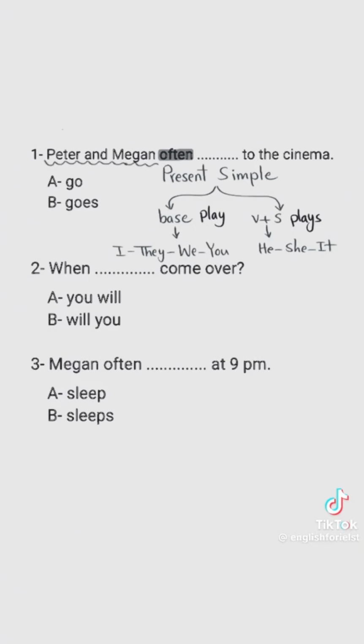Peter and Megan are plural, more than one. So we can use they here. They takes the base verb without s, so go is the correct answer. Peter and Megan often go to the cinema.